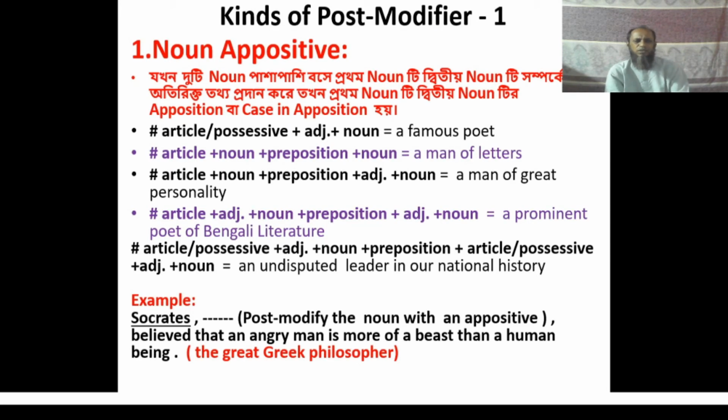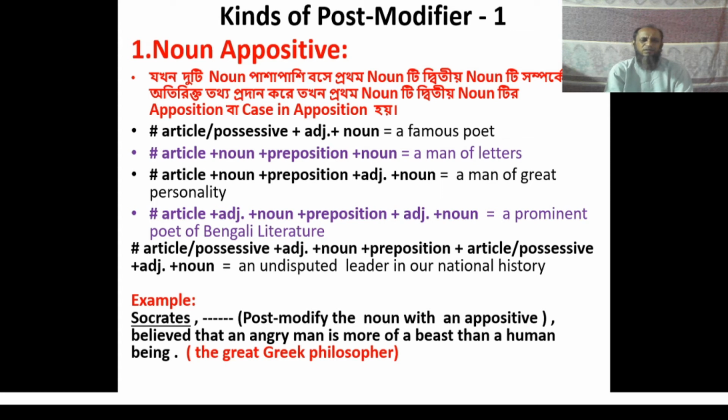Here you can see the first number of post modifier, that is noun appositive. Do you know what is noun appositive? You often see that two nouns are used to make a phrase.